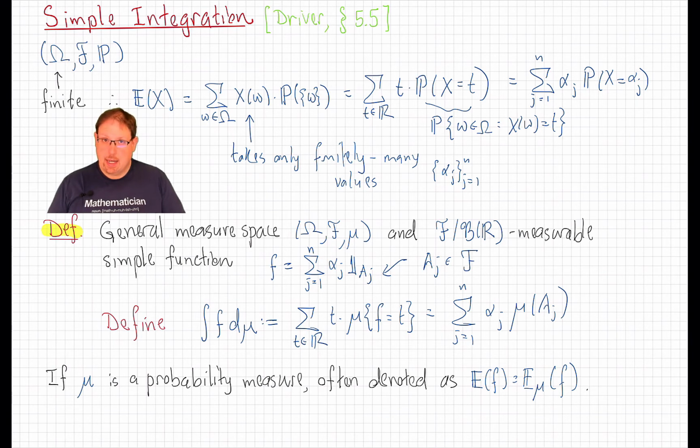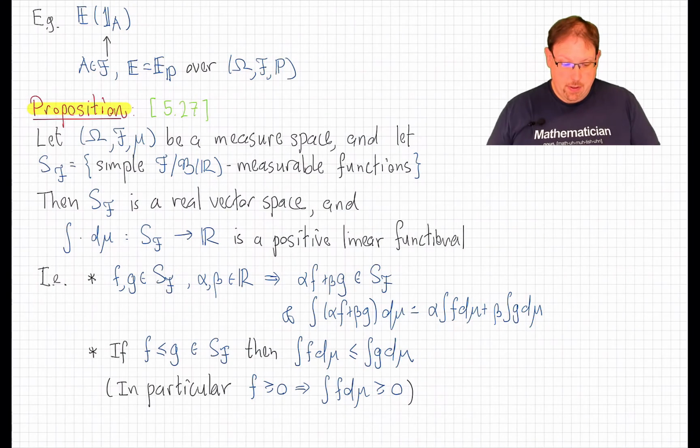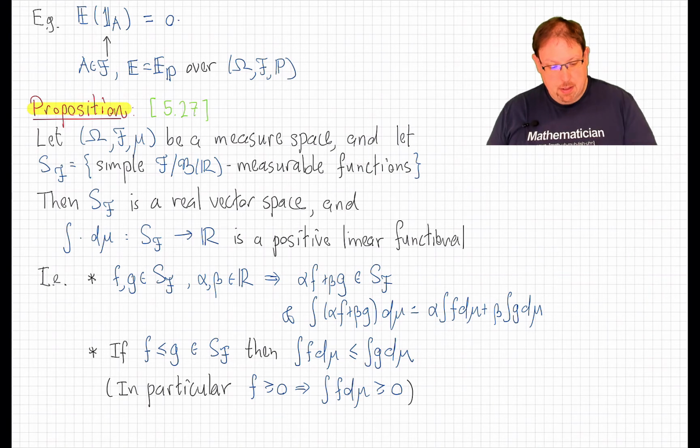Let's connect this expectation back to the measure, which we can do by taking the expected value of an indicator function. Indeed, if A is a measurable set, then the indicator of A is the simplest of all simple functions. And by the definition we just wrote down, the expected value of that simple random variable will be the sum over the values, well, there's only two values, 0 and 1, times the probability of the event that the function equals that value.